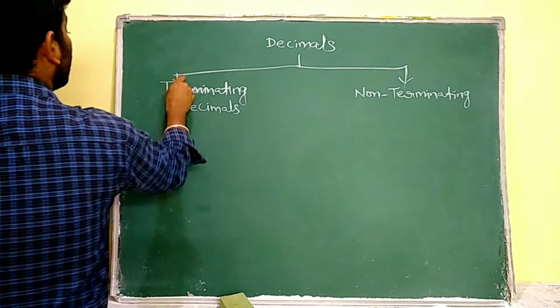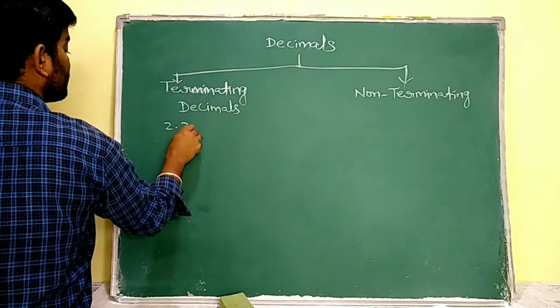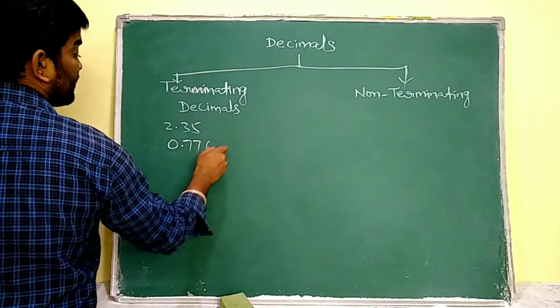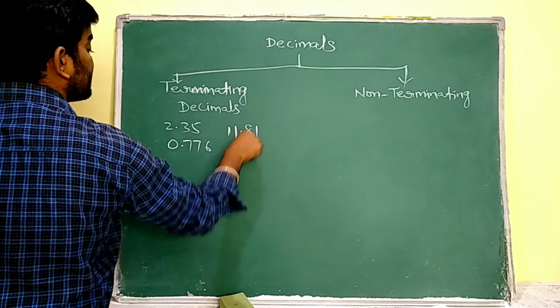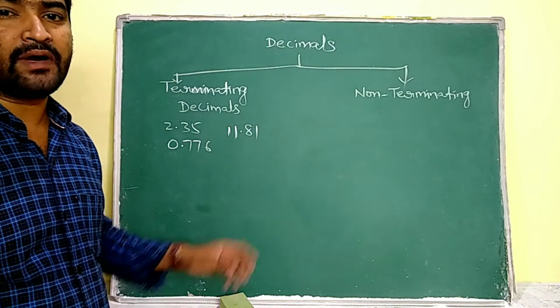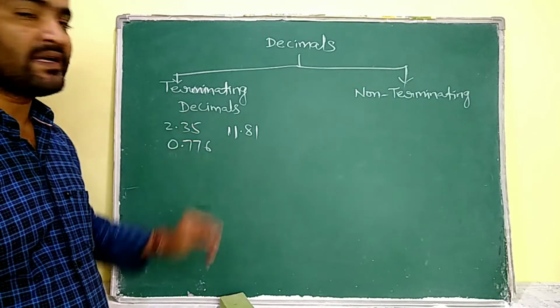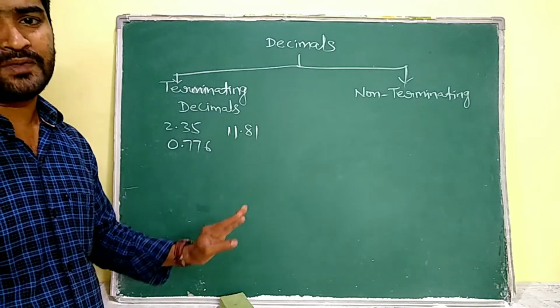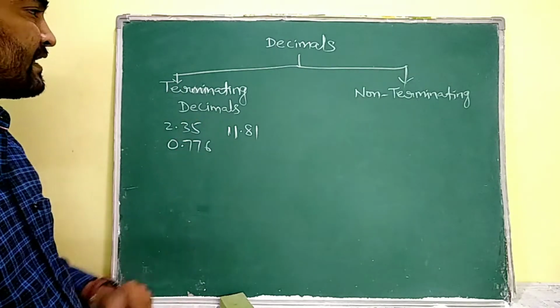In terminating decimals, we know the examples: 2.35, 0.776, 11.81, like that. All these are terminating decimals. Why are we going to name them terminating decimals? Because after the decimal point, it is going to end. So it is known as a terminating decimal.